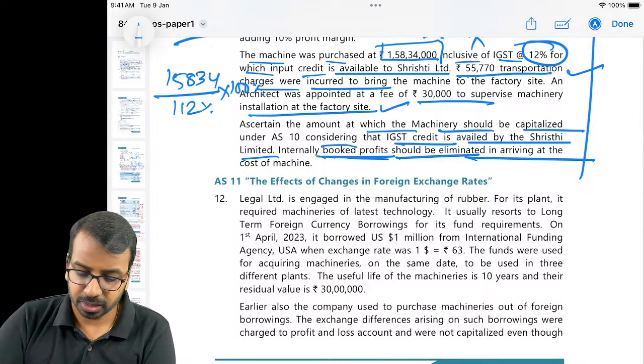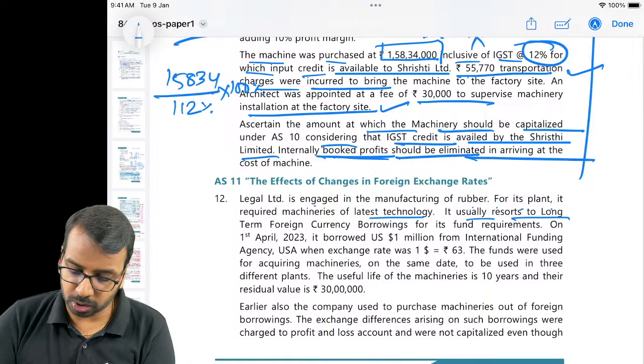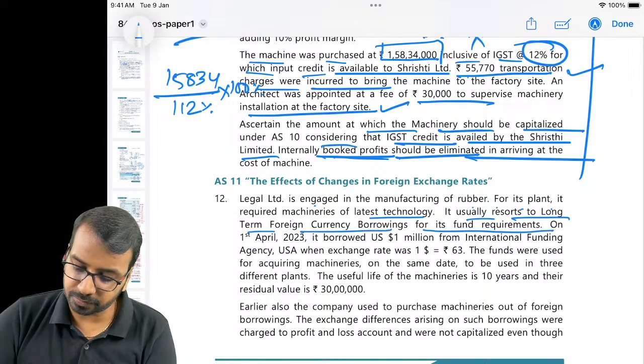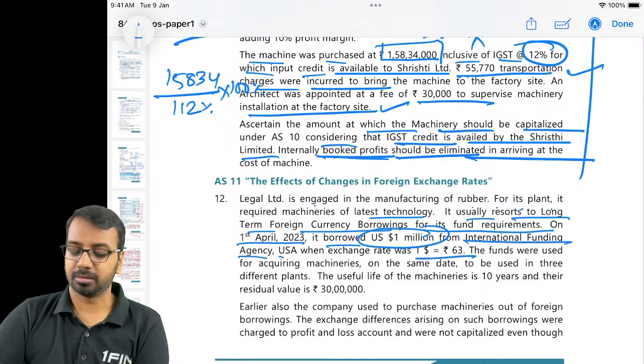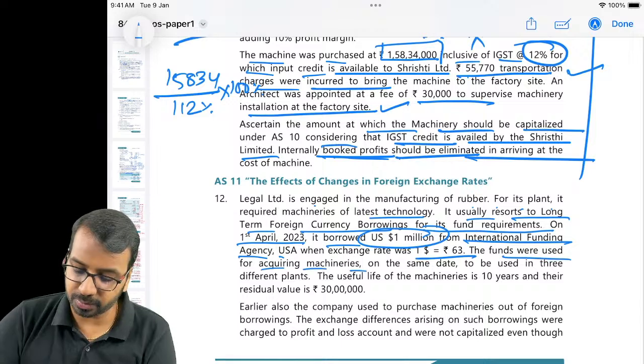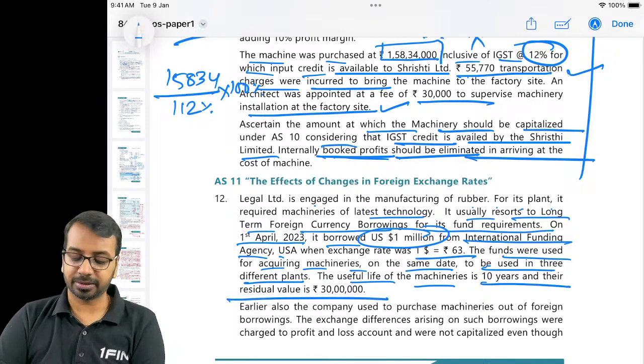Okay. Legal Limited is engaged in manufacturing of rubber for its plant. It required machinery of latest technology. It usually resorts to long-term borrowing, foreign currency borrowing, for its fund requirement. On 1st April, it borrowed 1 million from International Funding Agency when the exchange rate was 63. The funds were used for acquiring machineries on the same date to be used in 3 different plants. Useful life of the machinery is 10 years and the residual value is 30 lakhs.